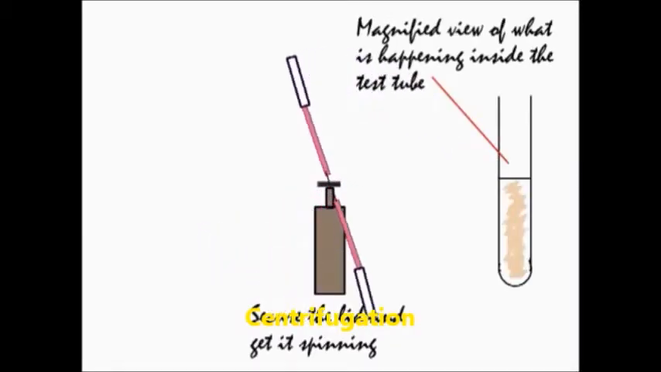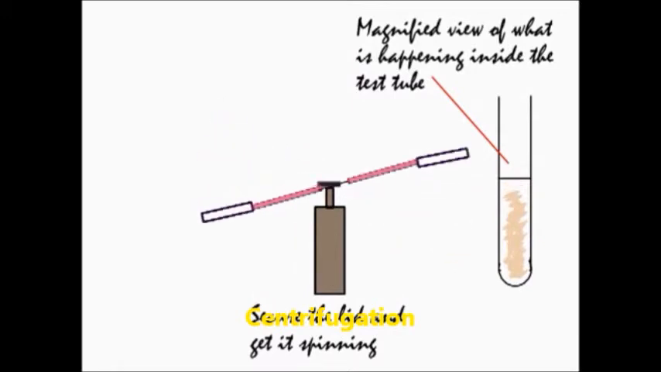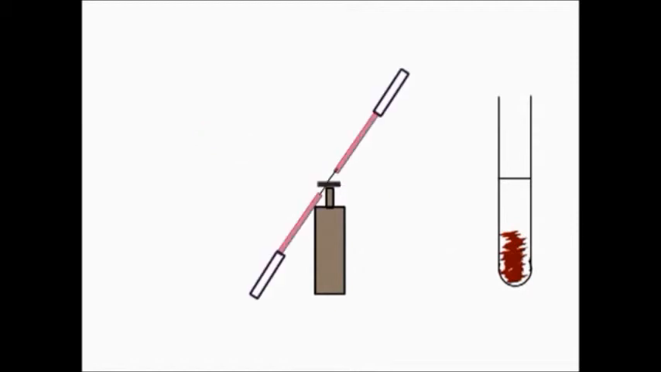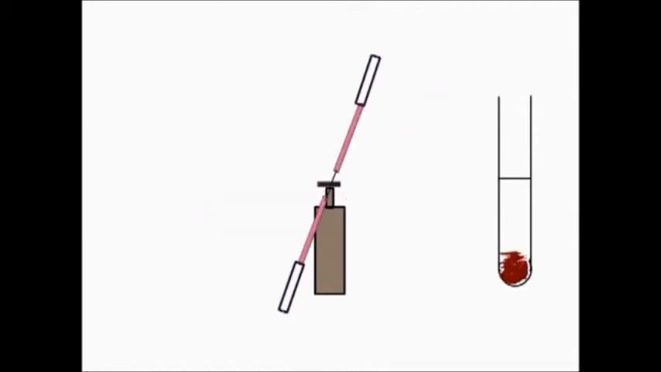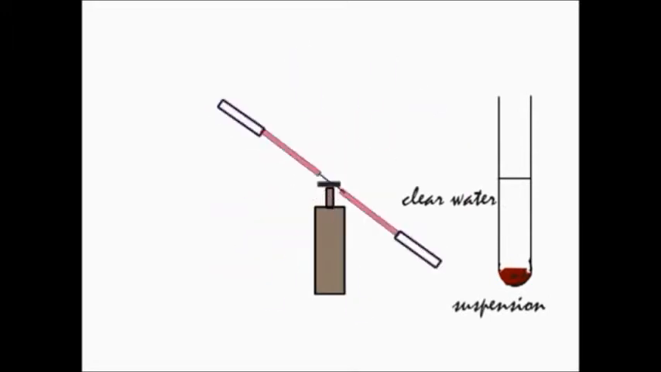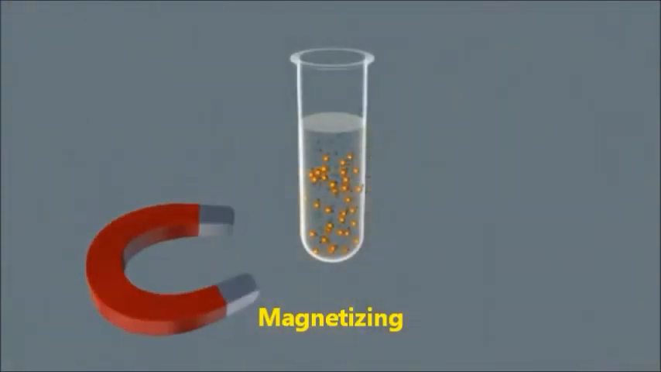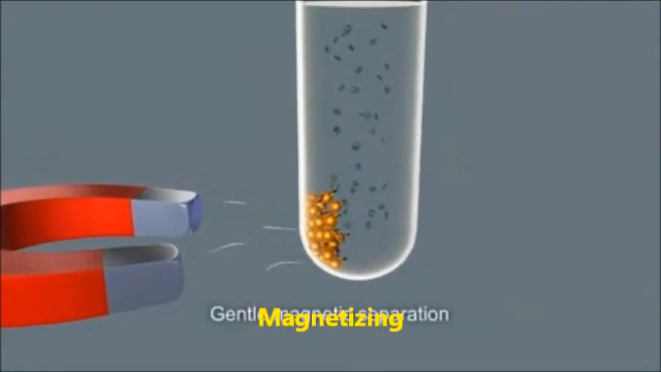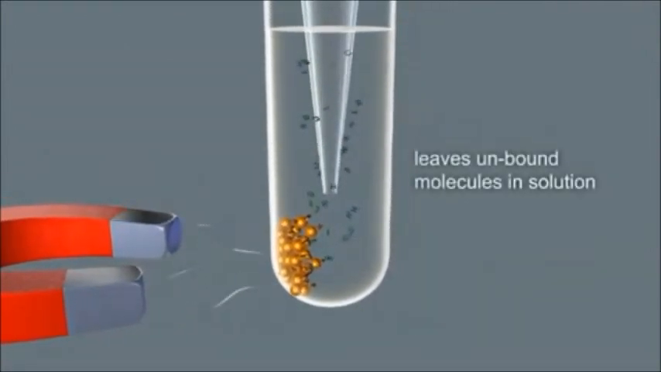Centrifugation is a separation method which involves using centrifugal force to separate a mixture according to particle size and density. It may be used for a mixture of immiscible liquids or a solid-liquid mixture. Magnetizing is a separation method which uses the magnetic properties of metals to separate mineral mixtures.